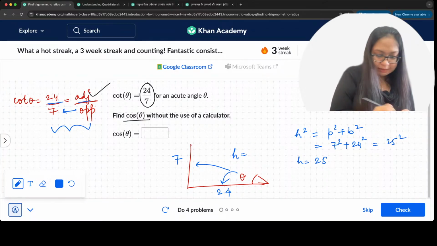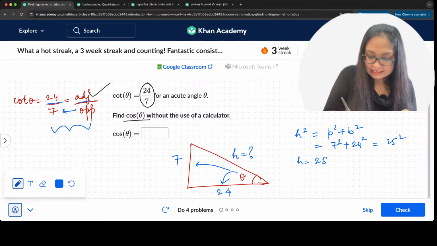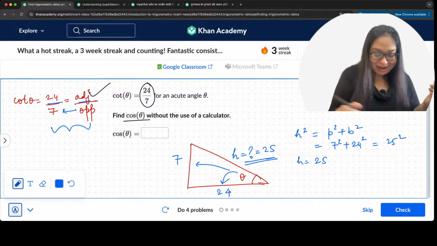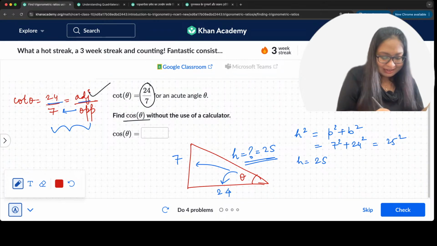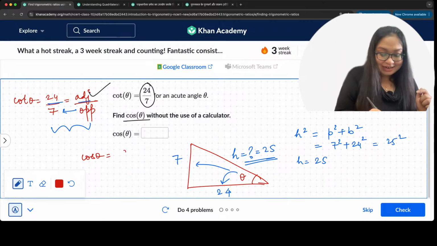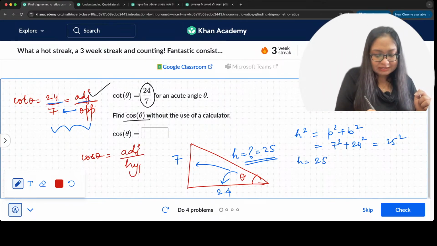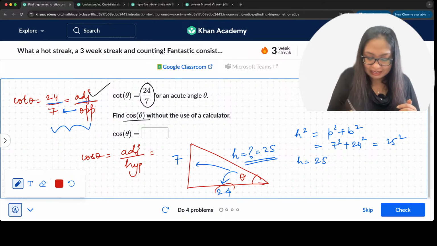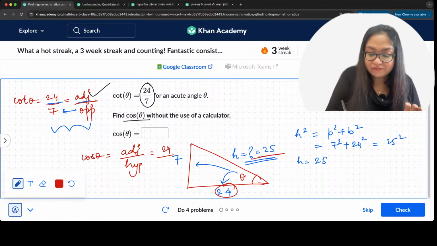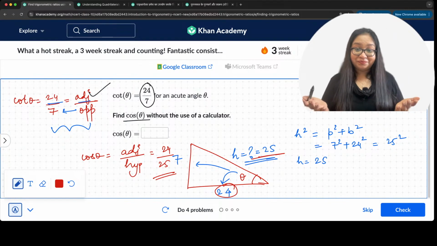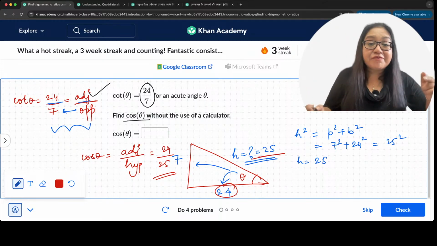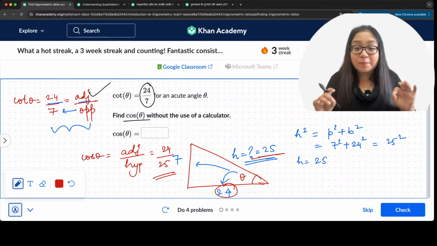It is not a question mark anymore. We found it. This is 25, right? So what is the value then? Come on, cos theta. Now cos theta here will be equal to adjacent upon hypotenuse, right? Adjacent is 24. It is there already. 24 upon hypotenuse, which is 25. We just calculated. Correct? So what do we get? The answer is 24 by 25.